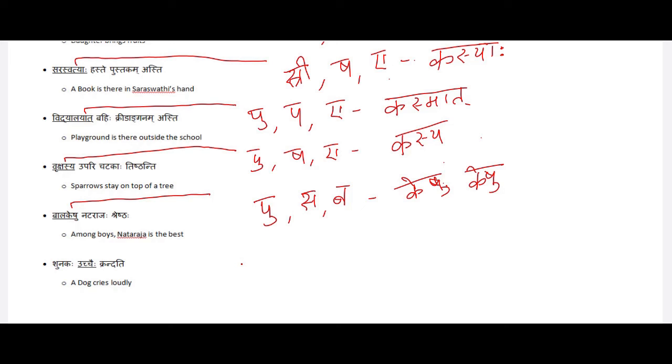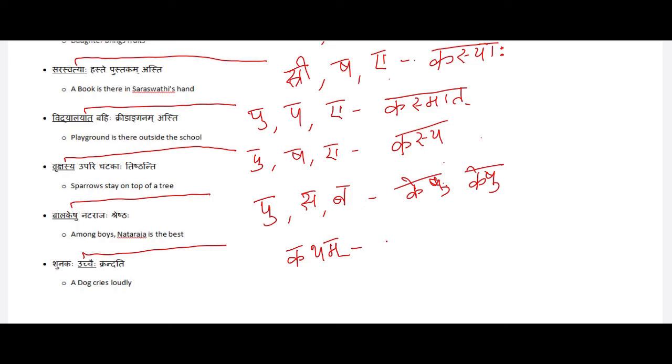Okay, now let's go to the next one. Shunakaha Uchaihi Krandati. A dog cries loudly. The underlined word here is Uchaihi. Uchaihi is an adverb which describes the verb Krandati. When we are questioning an adverb, we have to use how, so Katham.